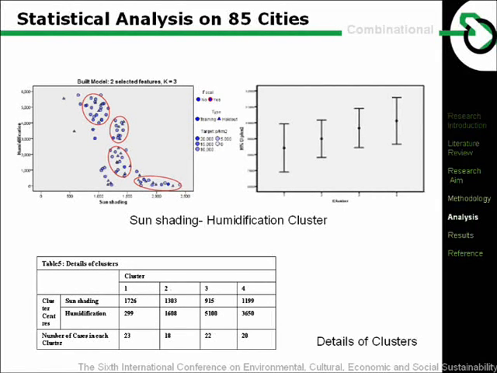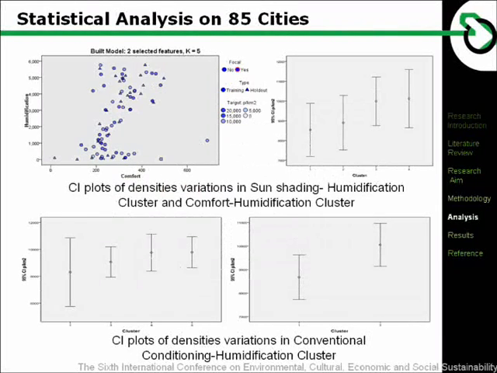The CI plot in the combinational indicators analysis shows that the population density varies when the sun shading index increases and the humidification index decreases. But the ANOVA analysis shows that there is no statistically significant difference between the 4 zones. The 4 clusters of the humidification comfort zone include equal numbers of cities in each cluster, but there is also no statistically significant difference between the cities in different humidification comfort clusters. This is similar to the conventional conditioning and humidification clustering.